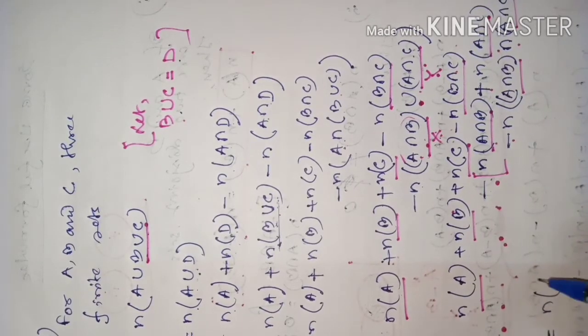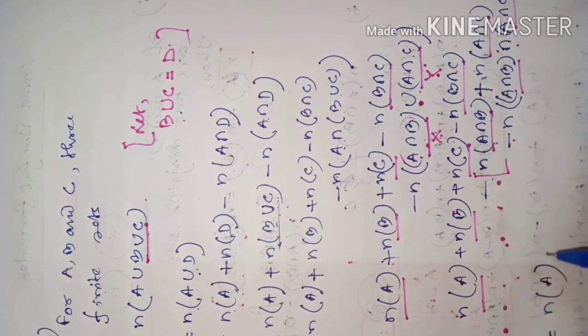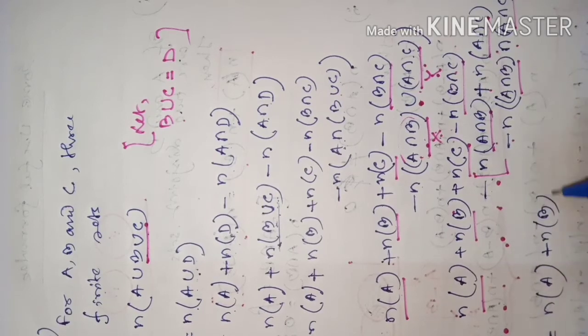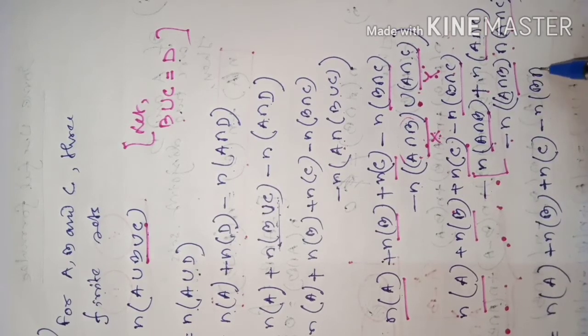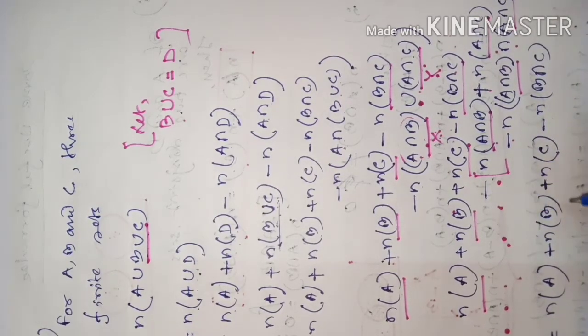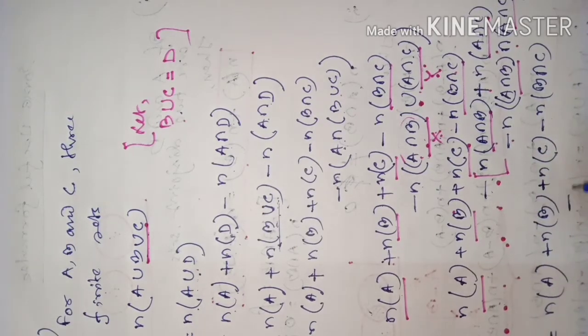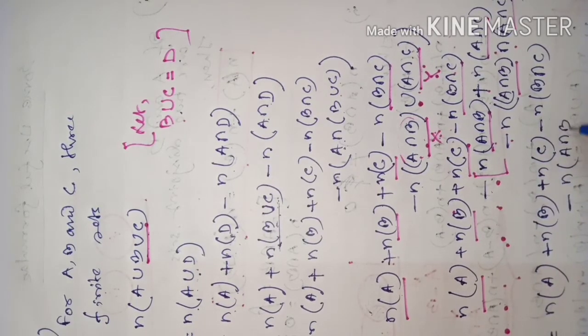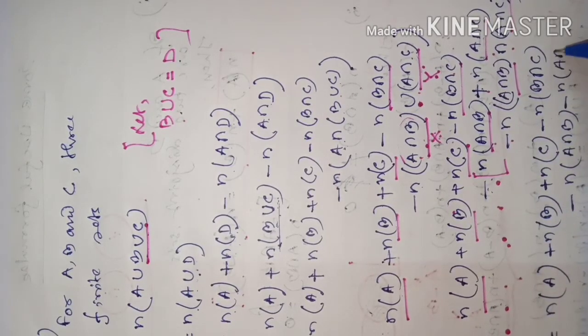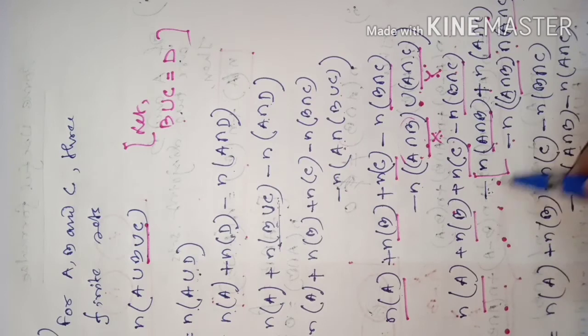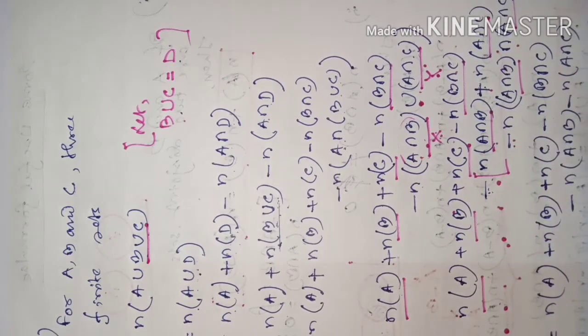So now you see this bracket, if we open it, it will be like this: number of elements of A plus number of elements of B plus number of elements of C minus number of elements of B intersection C, minus number of elements of A intersection B, minus number of elements of A intersection C, then plus number of elements of A intersection B intersection A intersection C.